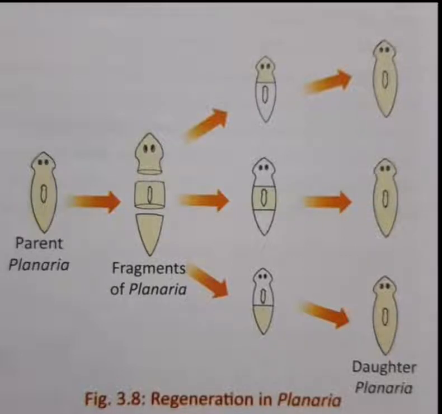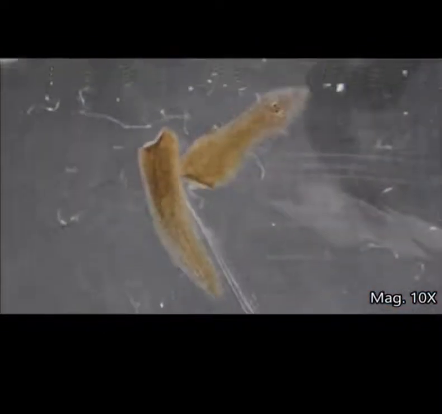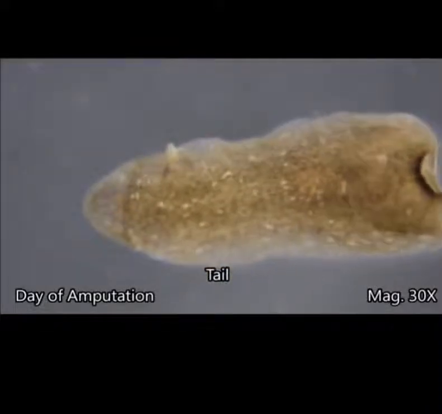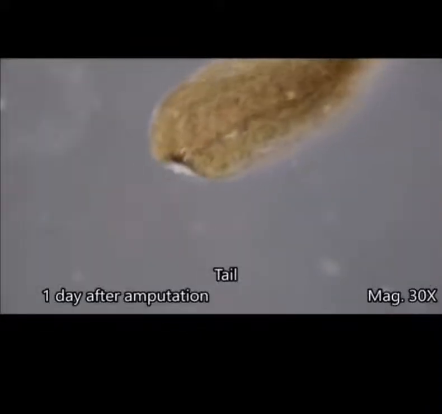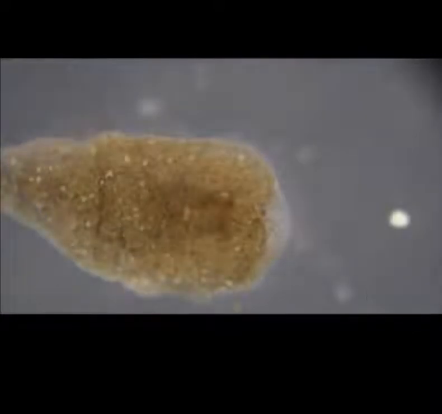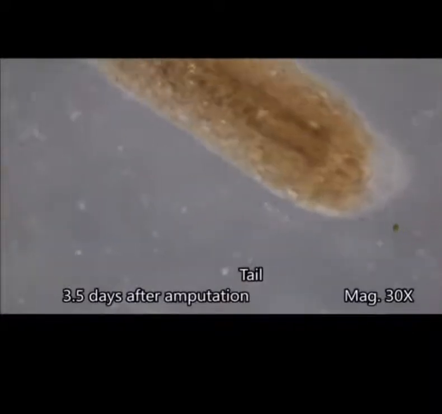Now through this video, you may be able to understand it clearly. We can now see how regeneration takes place in planaria. Planaria is amputated, that is cut into 2 pieces, the head piece and the tail piece. This is the picture of the day of amputation. Now you can see how the tail develops each day. Second day after amputation, you can see the tail part. This is the third day. You can see how slowly it develops.